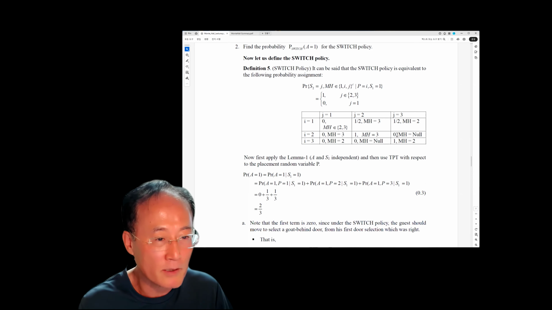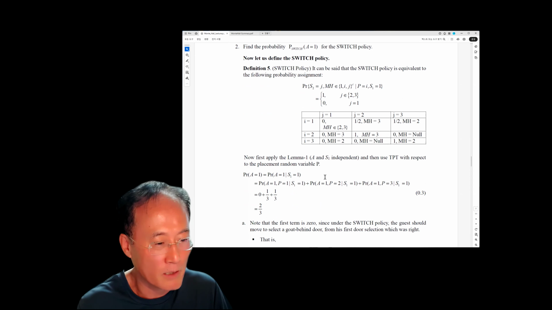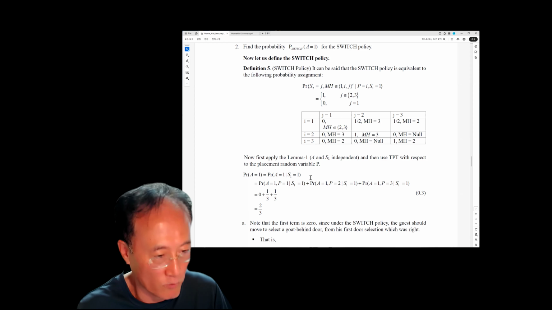Then you can calculate the probability of the switch policy, which is this line here again: the probability that A is equal to 1 is equal to the probability that A is equal to 1 given S1 is equal to 1.